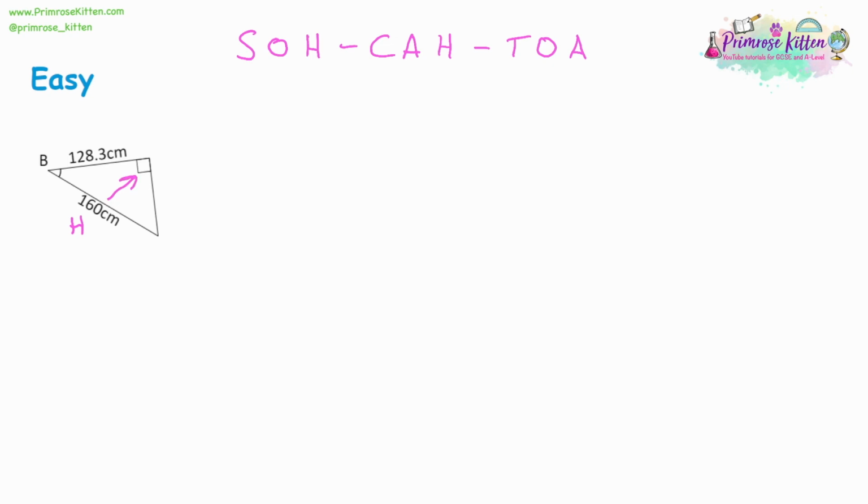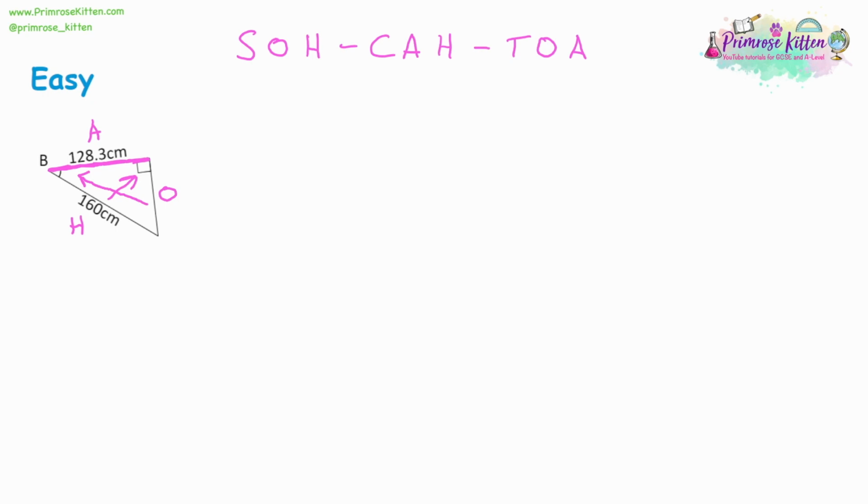Then we've got the adjacent. The adjacent is a line that's next to both angles. You can see the line I'm highlighting, it touches both of the labelled angles in the triangle. Triangles do have three angles, but the third angle that it doesn't touch isn't labelled, so we don't care about it. The last side is the opposite. Just like the hypotenuse is opposite the right angle, the opposite is opposite the other labelled angle, so to the other side of the shape. A good way to think about opposite is that no part of the opposite line touches the angle it's opposite. So no part of that line with the O next to it actually touches angle B, whereas the adjacent will touch both of the angles.